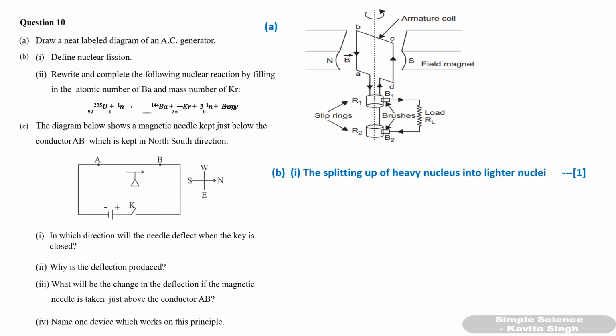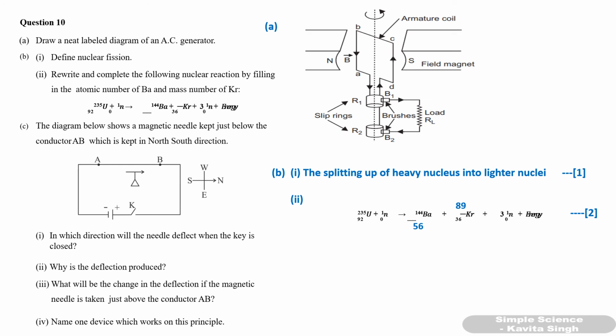Okay, so first, nuclear fission. Nuclear fission is nothing but the splitting up of a heavy nucleus into lighter nuclei. And then copy the equation, same equation, and write the atomic number of barium, that will be 56, and mass number of krypton, 89. You will get 2 marks for this.